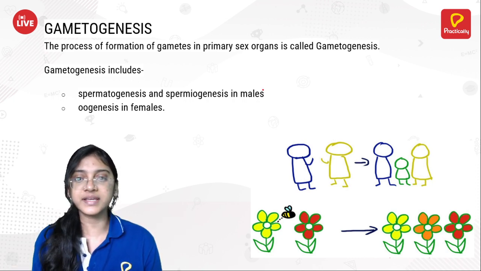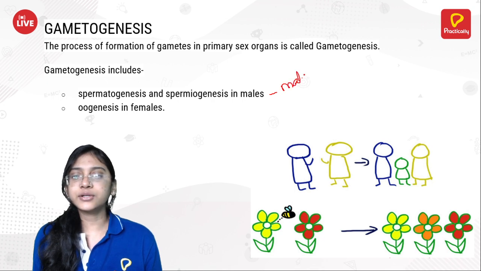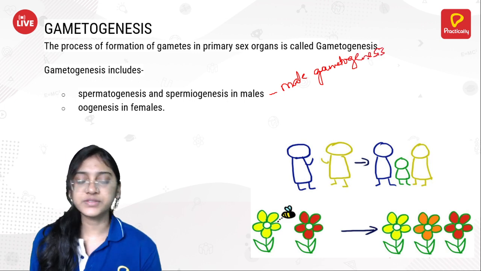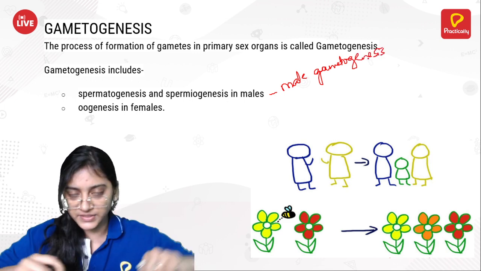I repeat once again, male gametogenesis is of two stages.